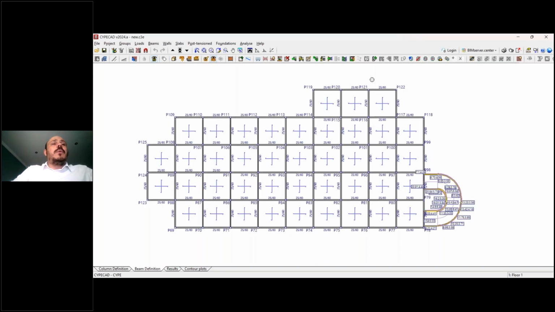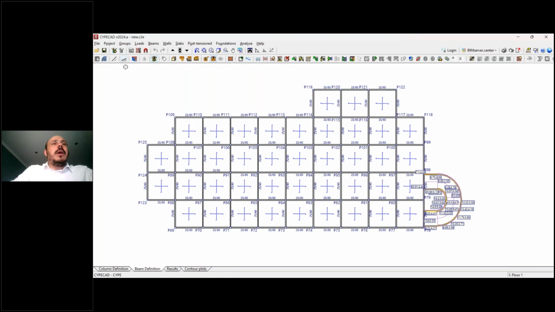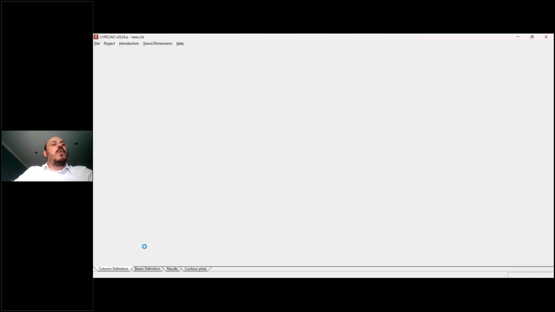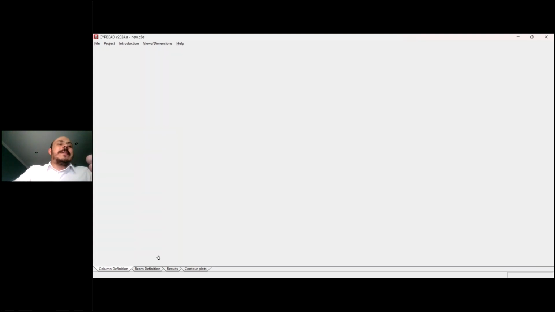Okay, so this option is available here in the BIM definition, and to activate this option, you must have different levels in your project. So when you are working in the column definition, you must create here, using these options, groups or floors. Okay, you must have at least 2 floors to then start working with a ramp.